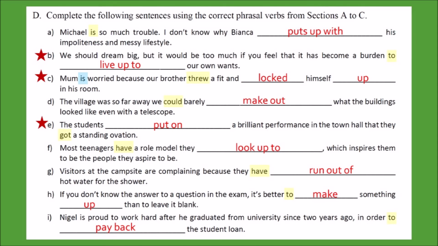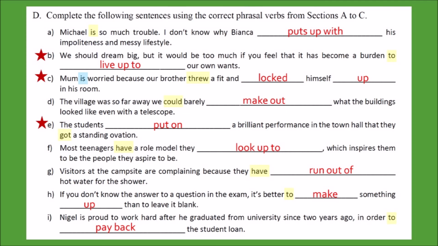For question C, we have a false clue word highlighted in blue because although the sentence begins with present simple tense, the mother is worried now because of something that happened before. So the real clue word is that the brother threw a fit and locked himself up. These two things happened in the past, causing the mother to worry now. So sometimes it's important to look through the whole sentence before deciding on the tense you use to avoid being misled by words that show up first, but aren't actually telling you what tenses to use.